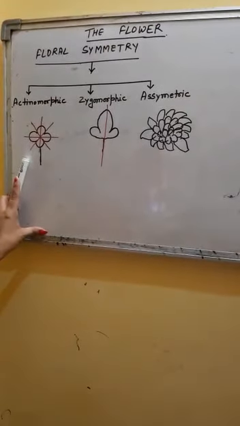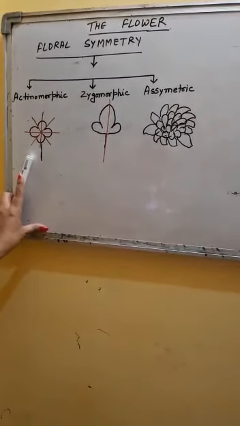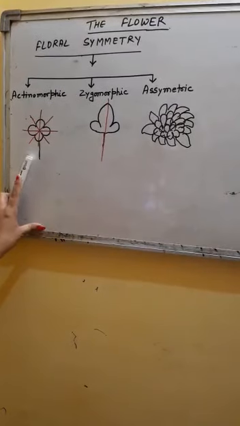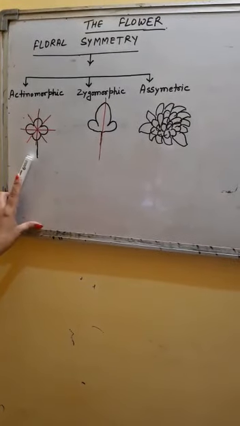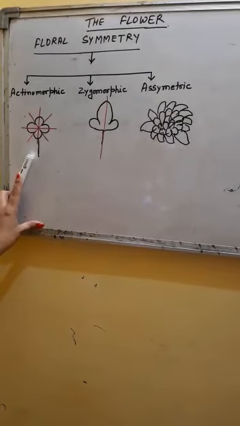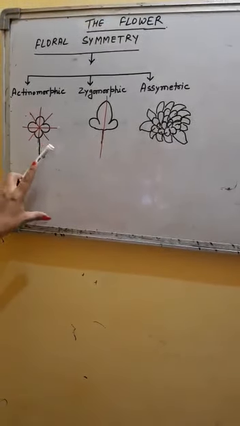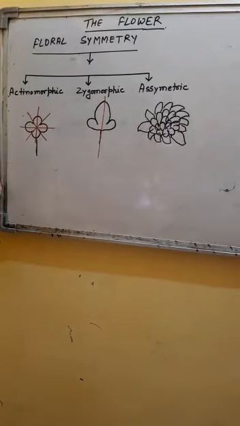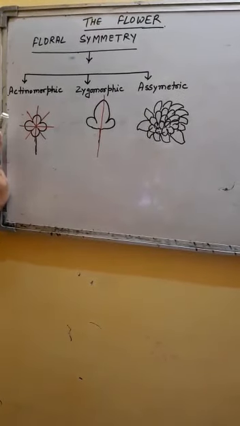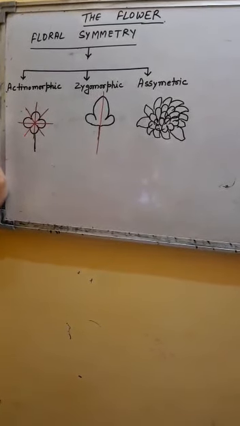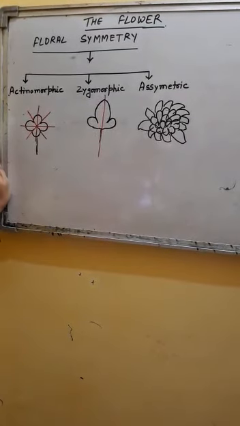Actinomorphic is a condition where a flower can be divided into two equal halves when cut lengthwise from more than one plane. It can be found in spherical or circular types of flowers, and it is like the bilateral symmetry that we study in animals.